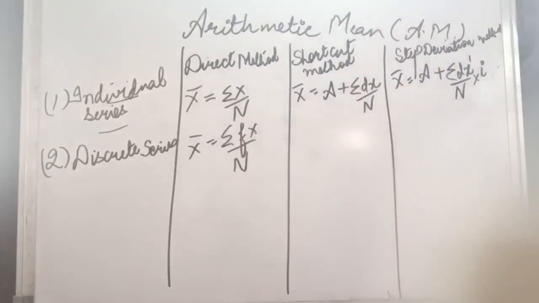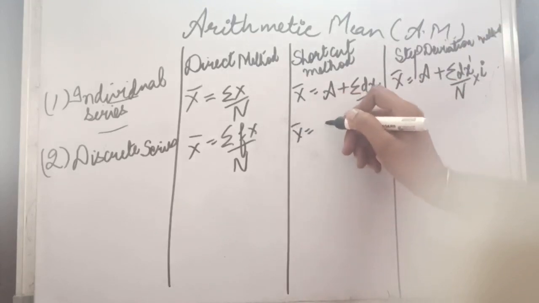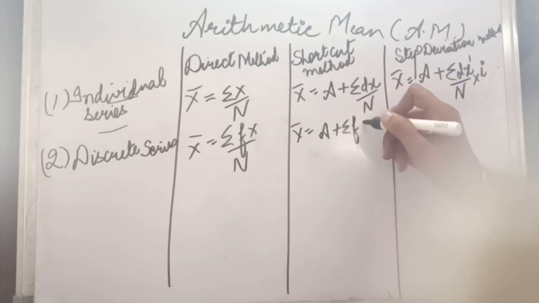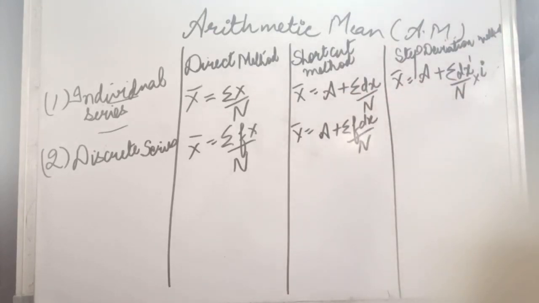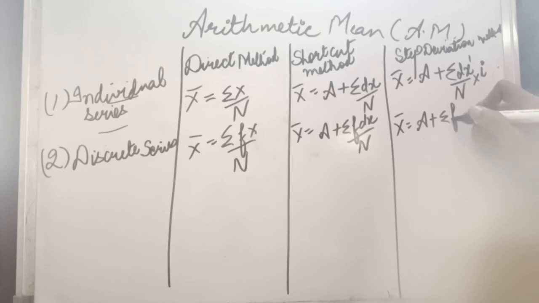Now this x will be multiplied by the f. Coming down to the shortcut method: mean equals assumed mean plus sigma f dx divided by n. So this will be the formula. In case of step deviation, mean equals assumed mean plus sigma f dx dash divided by n into I or c, you can write anything. C or I stands for the common value.